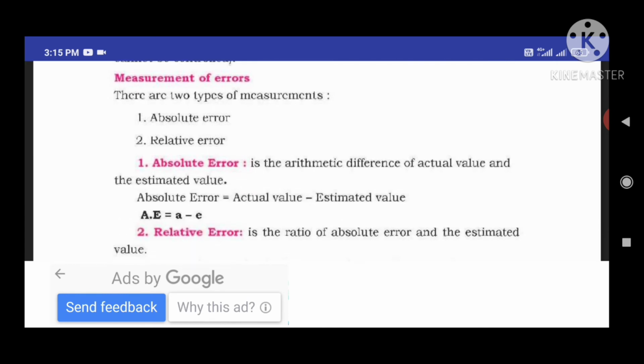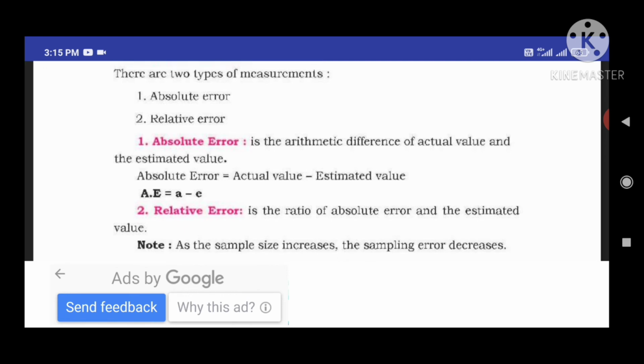Measurement of errors. There are two types of measurement in a statistical inquiry. First one is absolute error and second one is relative error. Let us know the meaning. First one is absolute error. Absolute error is the arithmetic difference of the actual value and the estimated value. The difference between the actual value and estimated value we call an absolute error.